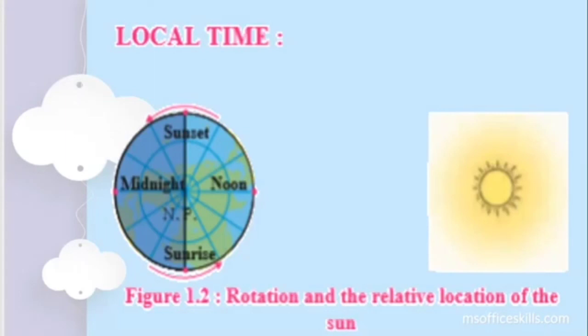Let us end this lesson now, children, by looking at this image which is part of your textbook. If you open your textbook and come to page number 2, you will find this particular image there. Local time. So what is local time? Local time is related to the rotation and to the location of the sun in the sky.